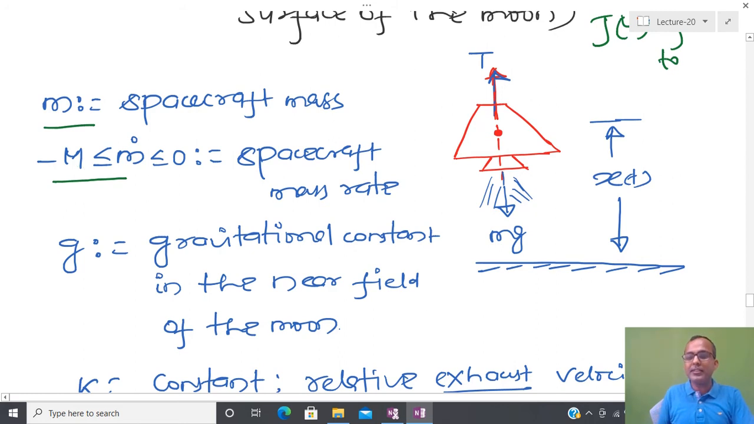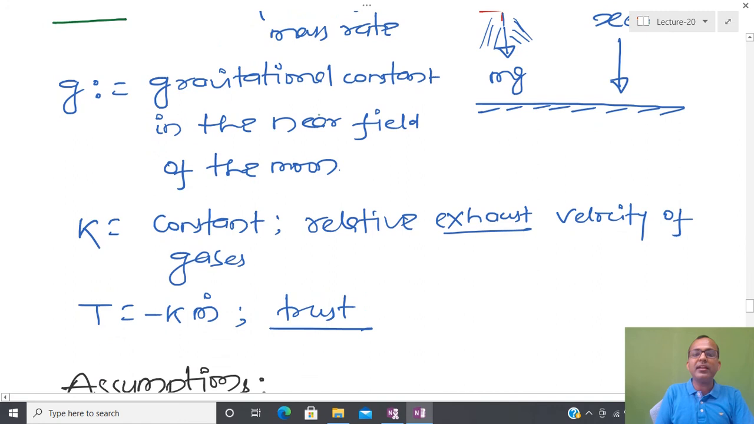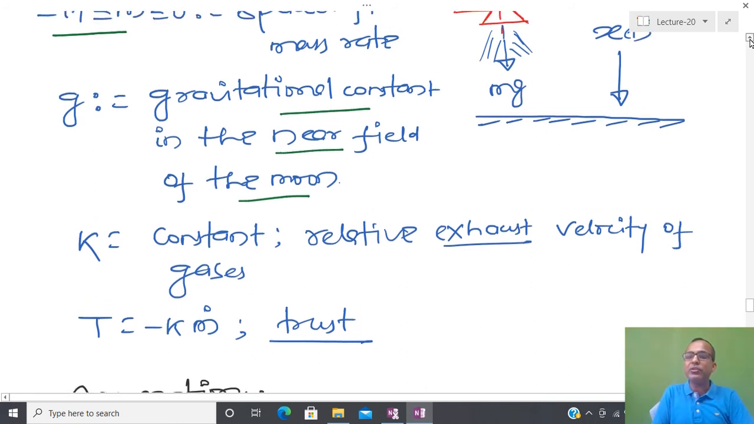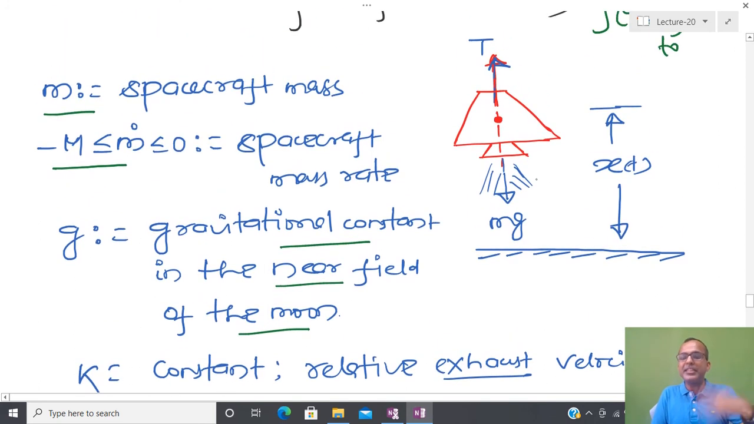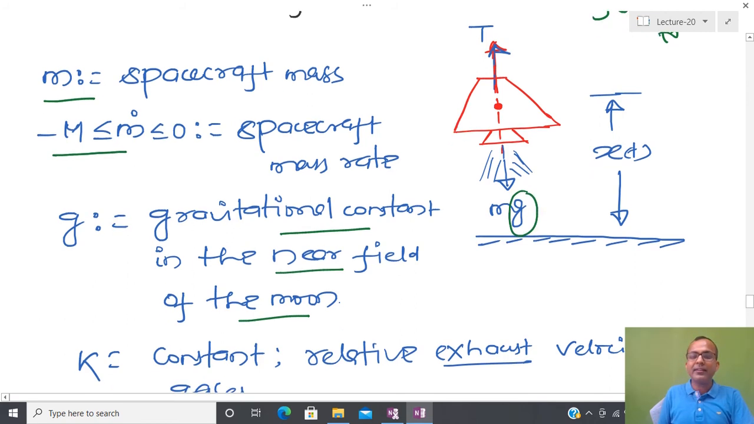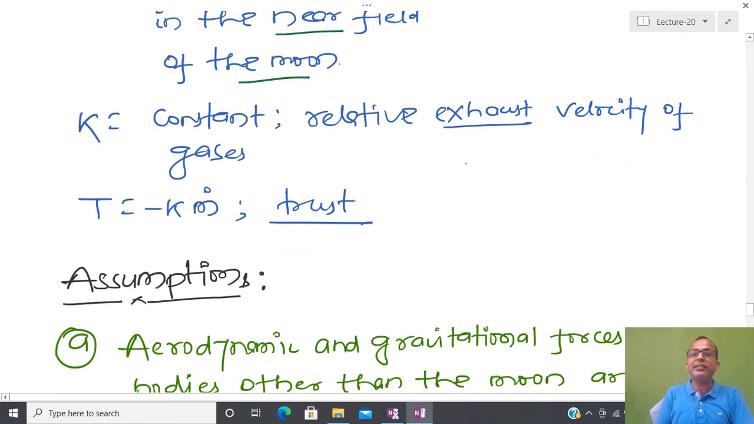and g is the gravitational constant near the field of the moon, and we are assuming that we are near the moon surface. So I am assuming that physics people have already calculated the value of the gravitational constant for us, and that is constant. And after that, k is the constant, that is the relative exhaust velocity of gas.